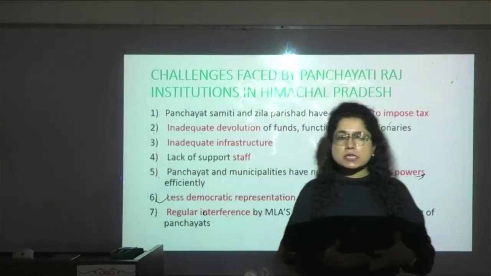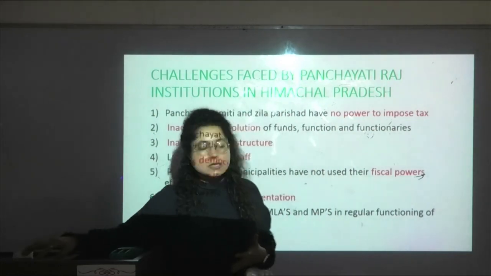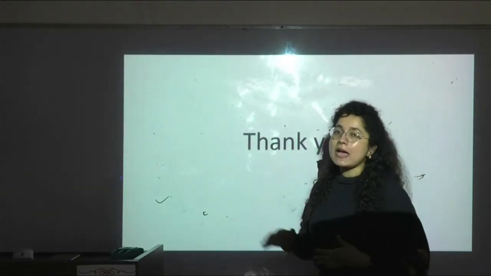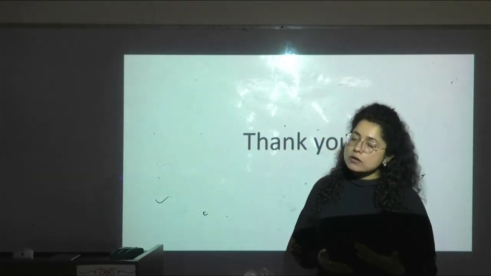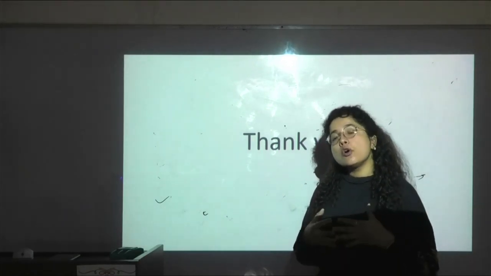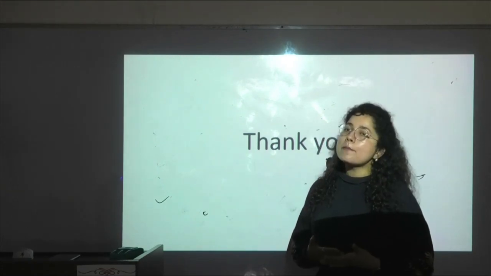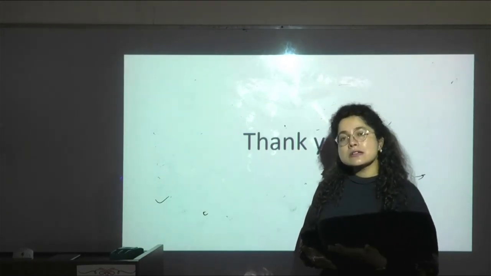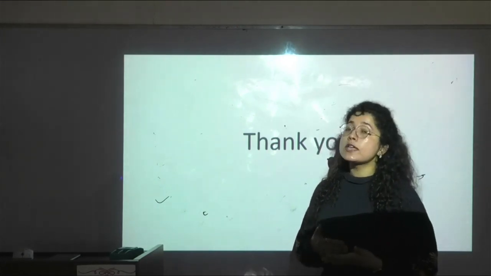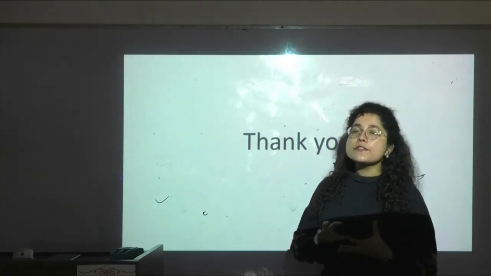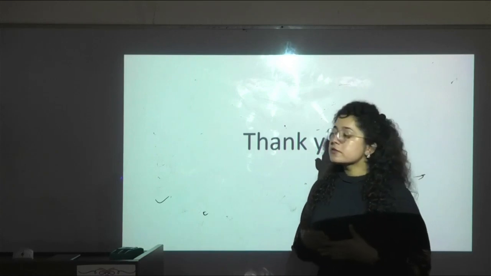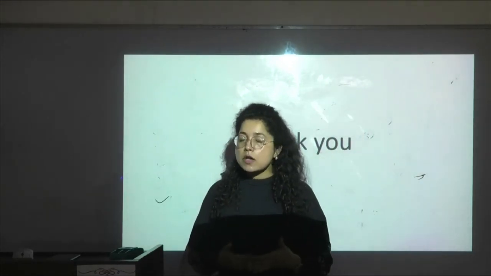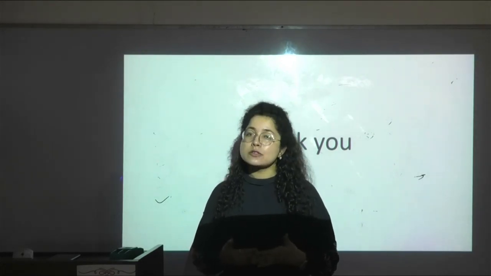This is about the 73rd and 74th Constitution Amendment, and this topic has been covered in part 1 and part 2, where we holistically discussed how the PRIs evolved in Himachal Pradesh and the different features of this act. So this is about the 73rd and 74th Constitution Amendment with context to Himachal Pradesh. That's all for today's session.